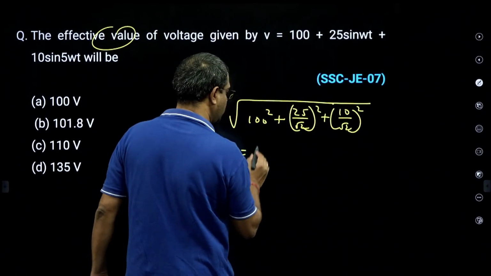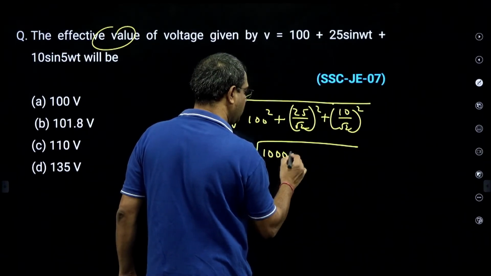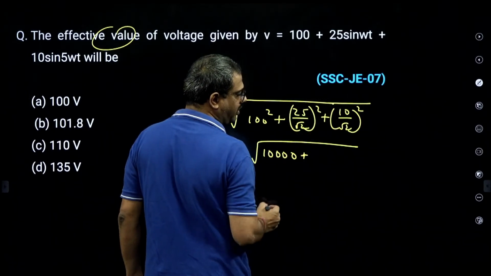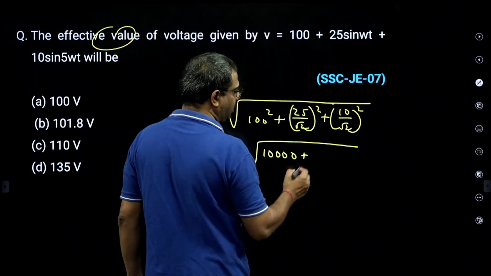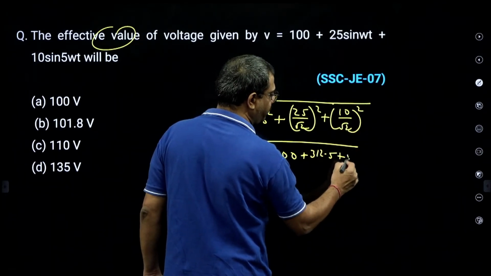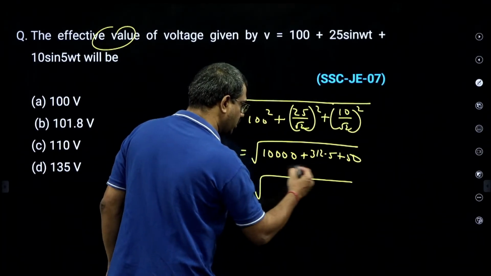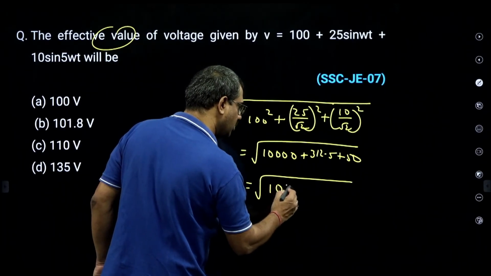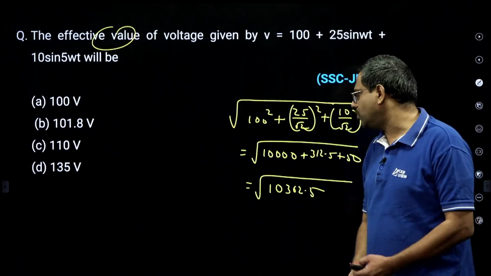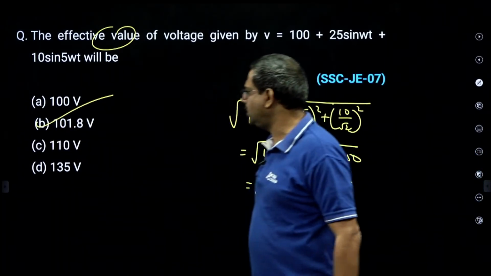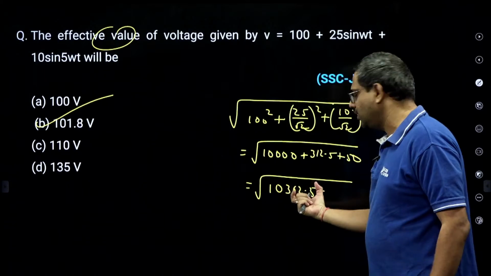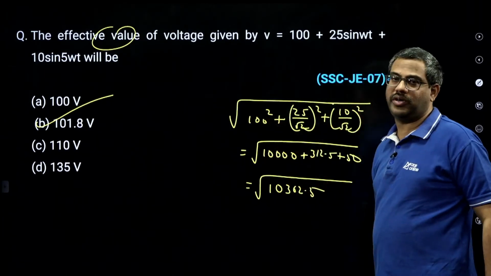If you observe, this is root of 10,000 plus 625 by 2, which is 312.5, plus 100 by 2, which is 50. So overall it is root of 10,362.5. So it is very near to 100 only, which is 101.08. It cannot be 110, 110 means very large. It is slightly nearer to 100, because near 10,000 it is 101.8. Like that you have to guess.